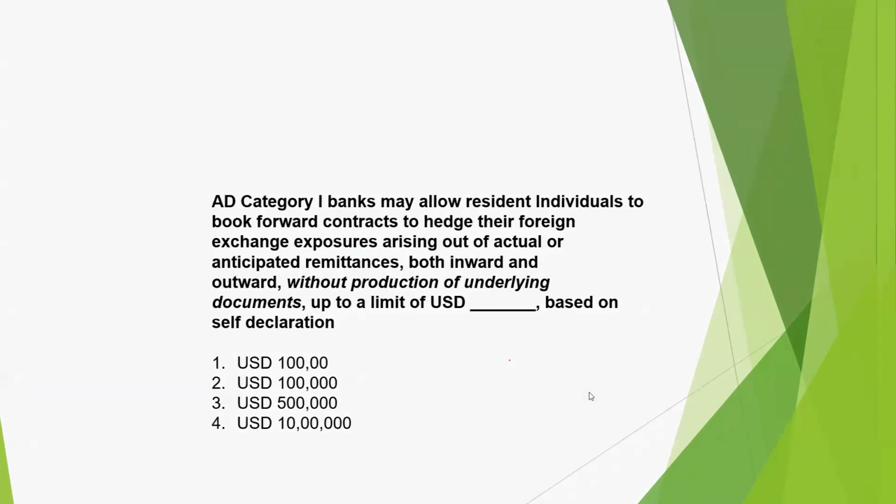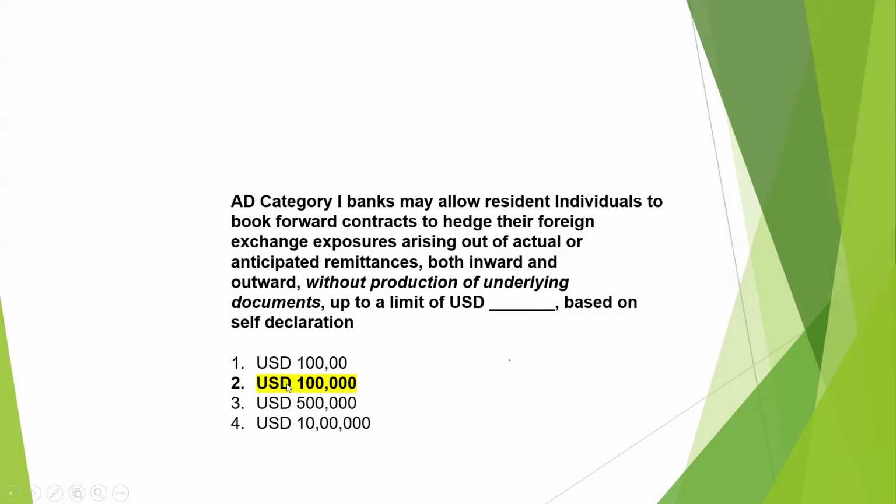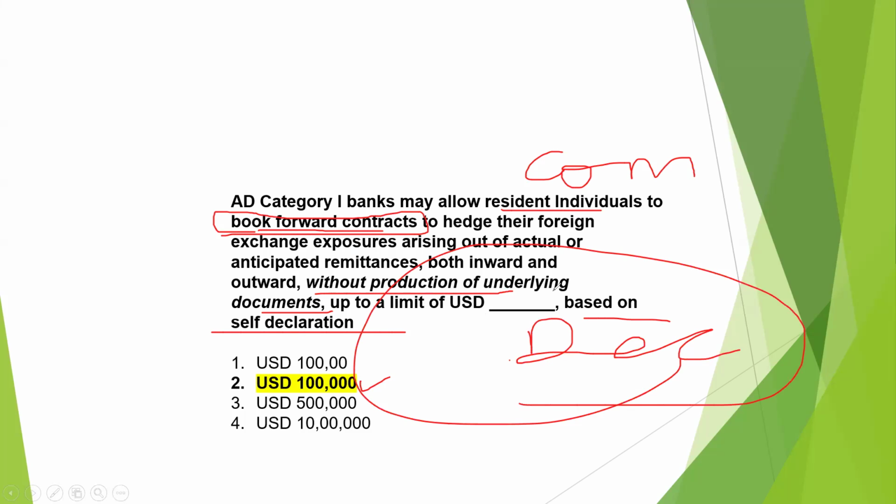Let's see the correct answer. The correct answer is 1 lakh US dollar. Any resident individual, or companies also, can book a forward contract to hedge their foreign currency up to the limit of 1 lakh USD without production of underlying documents, based on self-declaration. They will only give a declaration, and based on that they will do the transaction related to the forward contract.